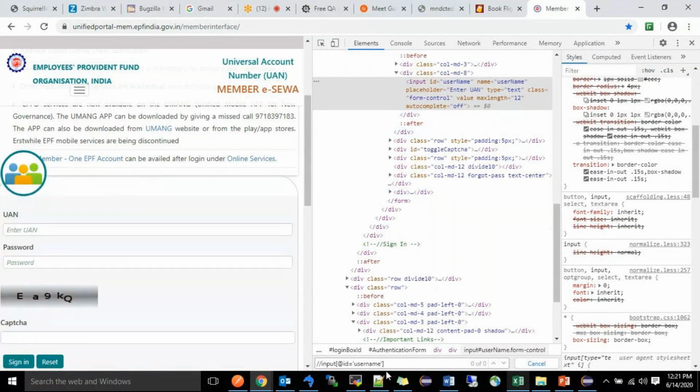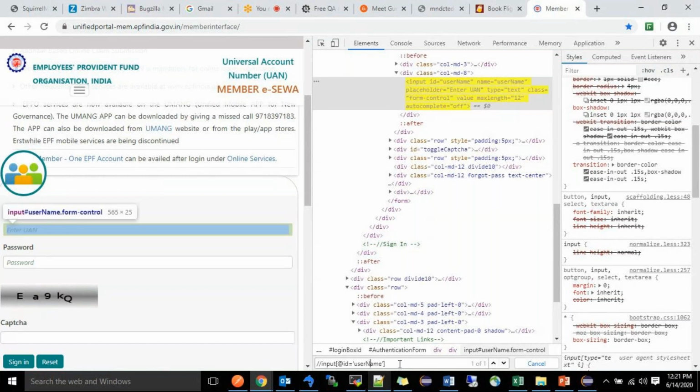See, it is not highlighting. I told you it is case sensitive. Here I have written username all in small case. N is a capital here. See now. Earlier in this box it was showing 1 of 7. Now it is showing 1 of 1. It means it is identified uniquely.